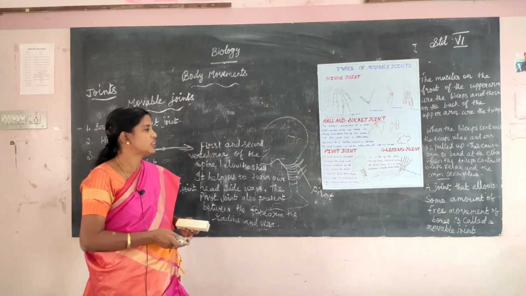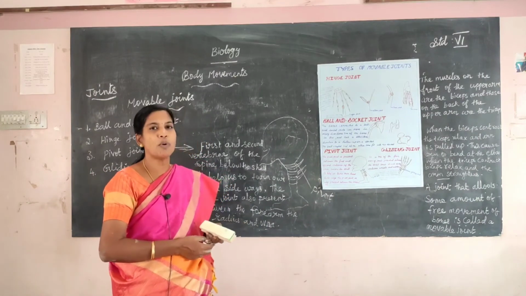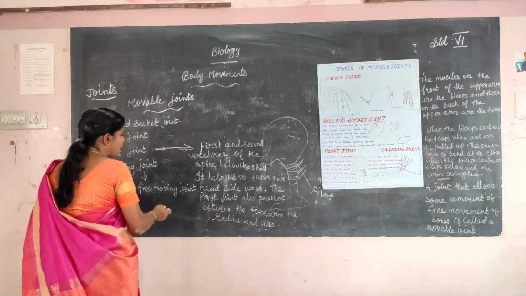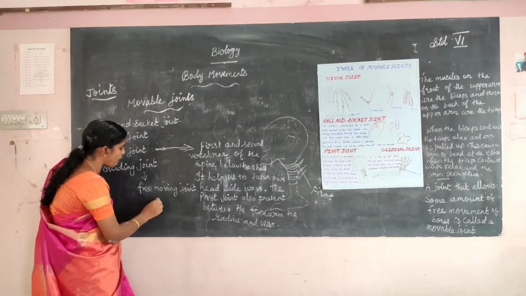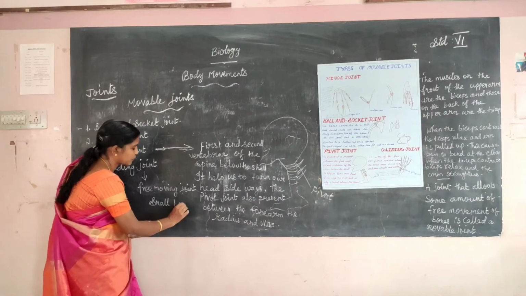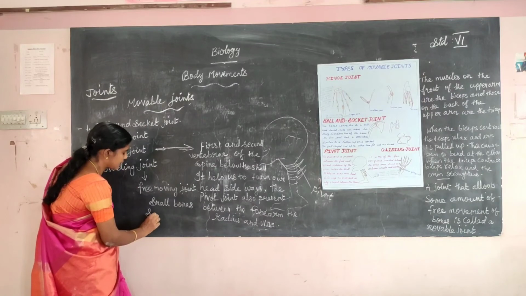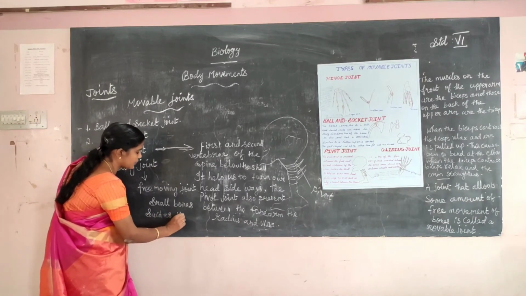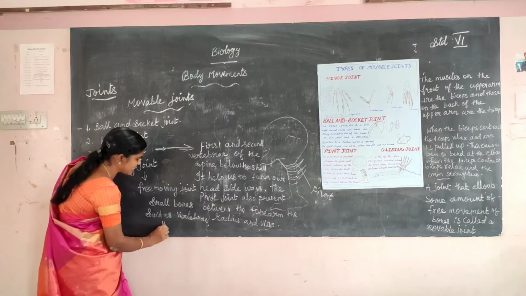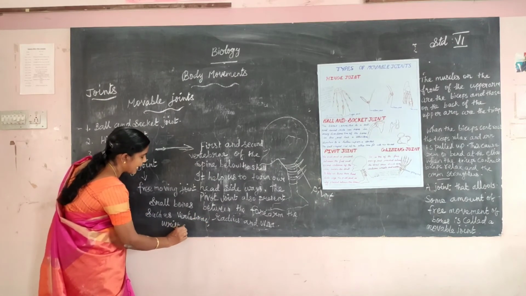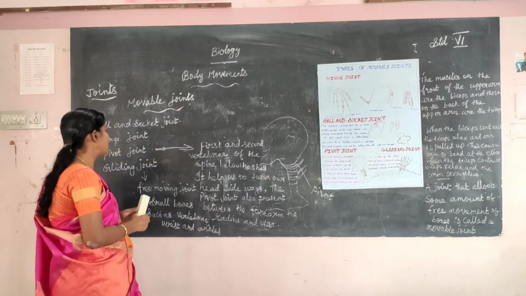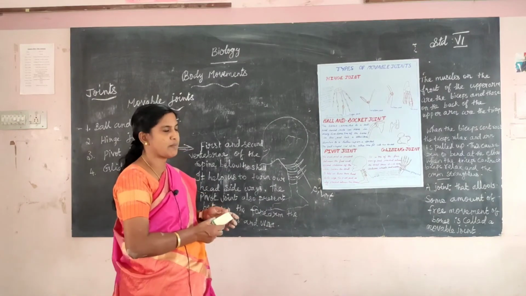Free moving joints are present between the small bones such as the vertebrae, wrist and ankles. Ankles are examples of which joint? Gliding joint. Okay?